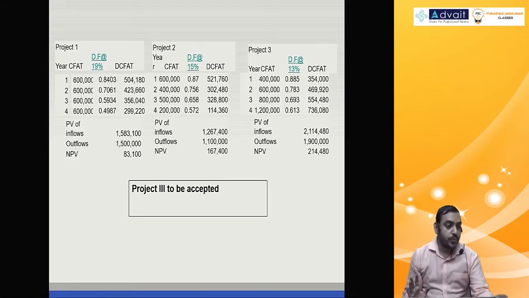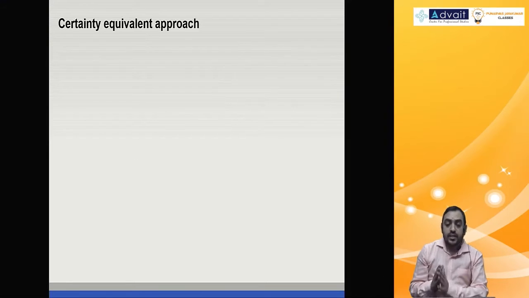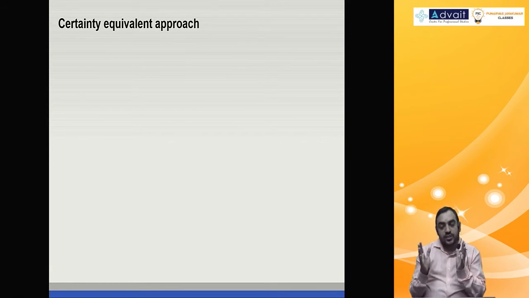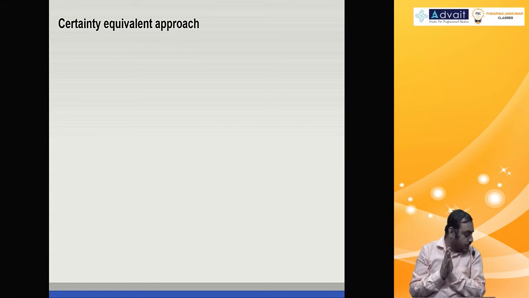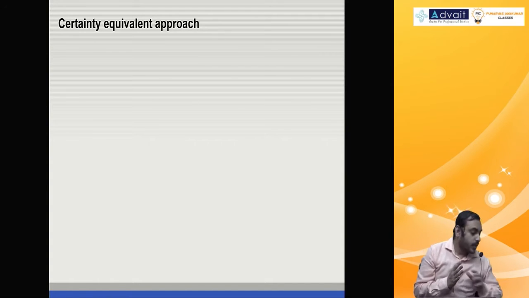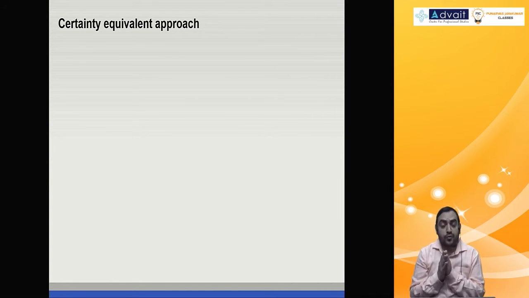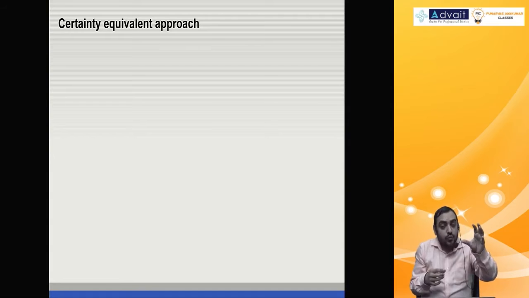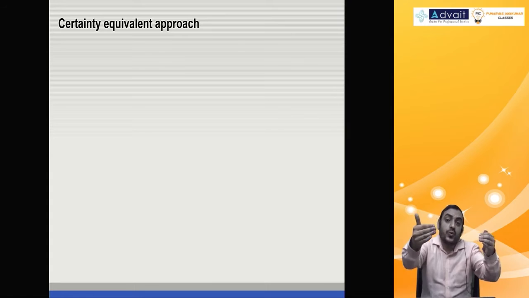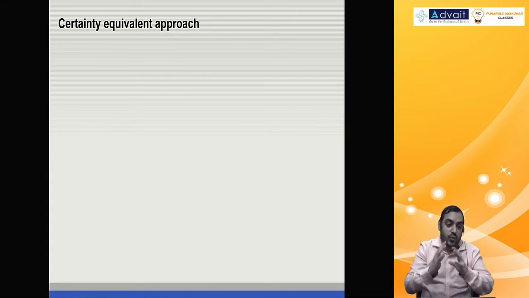Okay, hope you got this one. Next, certainty equivalent approach. This is one more way of incorporating the risk. So what we did in the previous problem, cash flow was with risk. The discounting factor also with risk, risk adjusted discounting rate.